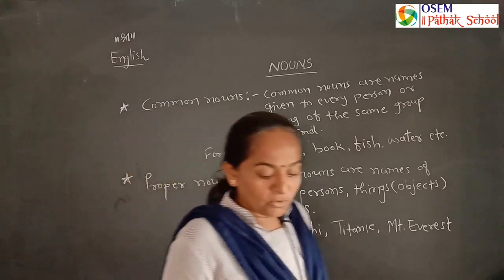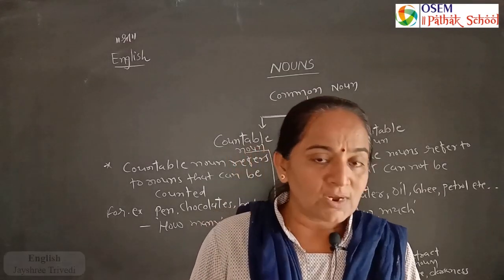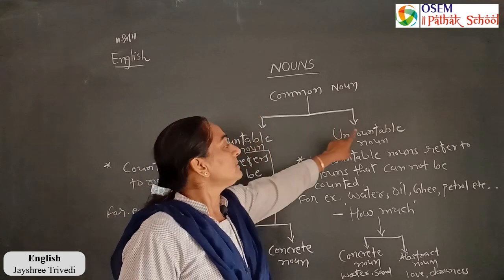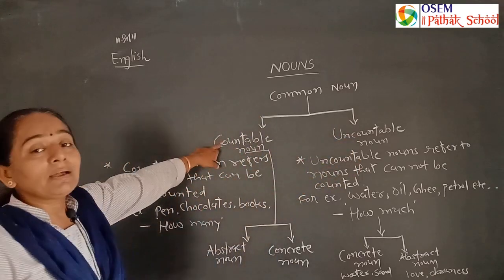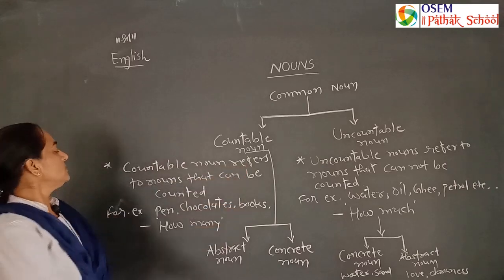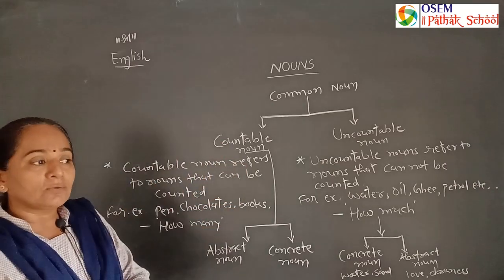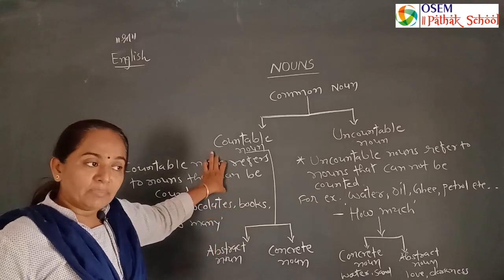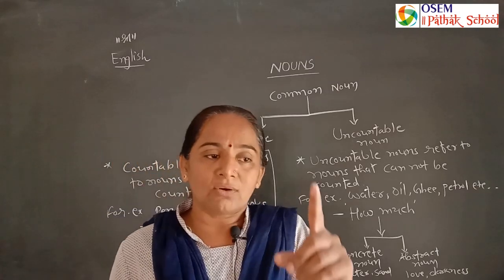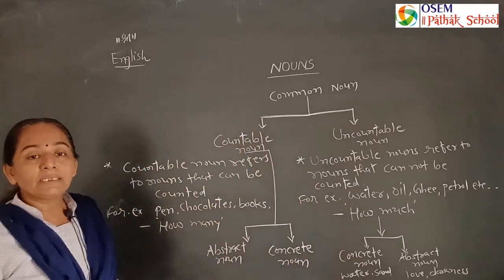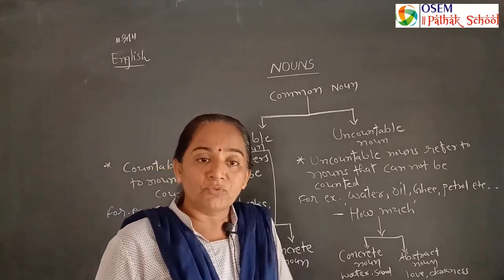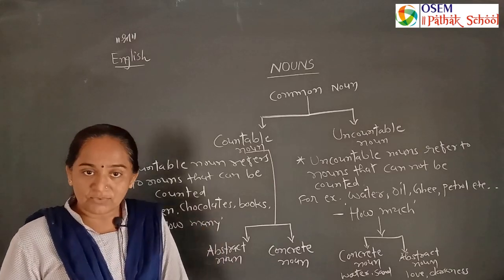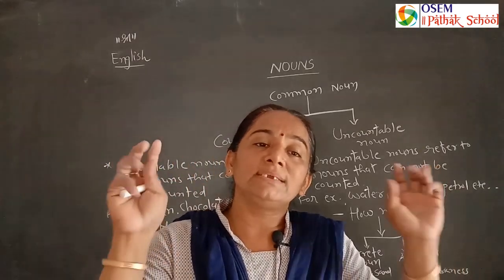Let's understand more by flowchart. Common noun has two parts. One is countable noun, one is uncountable noun. Countable noun means the noun refers to things that can be counted, like pen, chocolates, books. That is the countable noun. Countable nouns can be asked with 'how many'. How many pens do you have? How many pens have you? I have 2 pens. I have 3 pens. How many eyes have you? I have 2 eyes. How many hands have you?